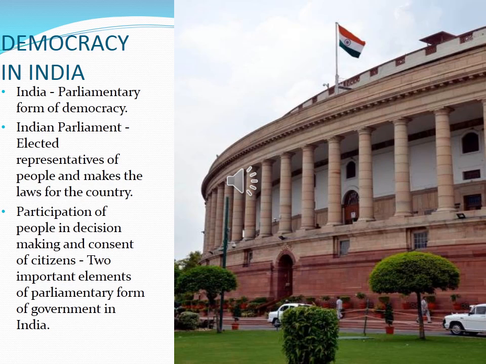Only the citizens give permission. If the representatives do not obey or get permission from the citizens, they have to face them in elections. If they do anything wrong against the people of India, the representatives have to face the people in election. These are the two important elements of the parliamentary form of government in India.